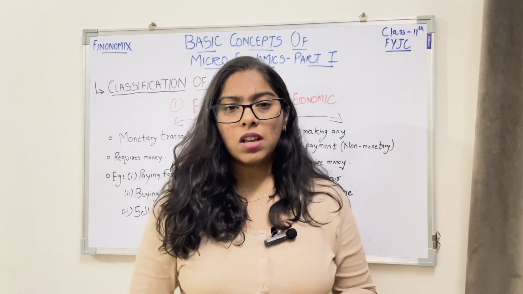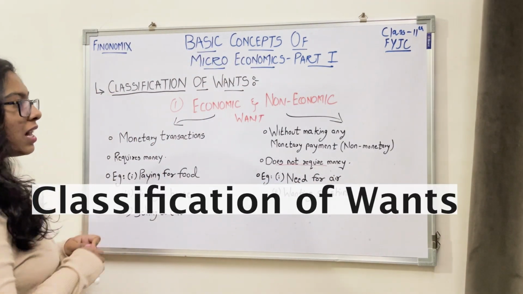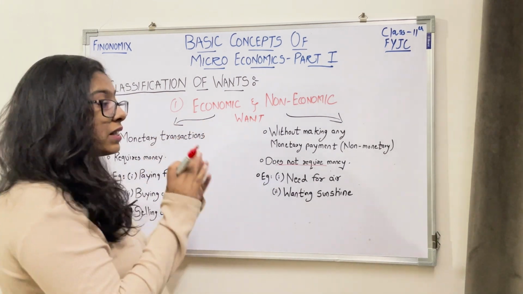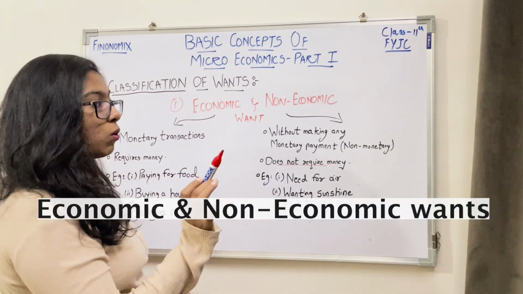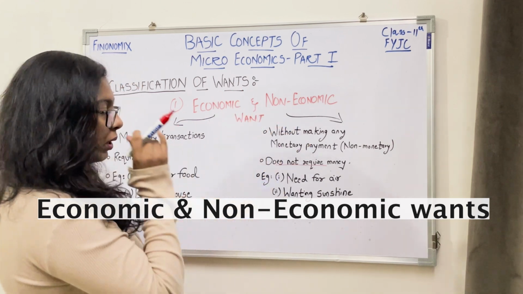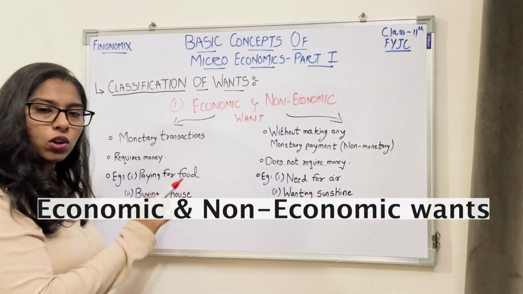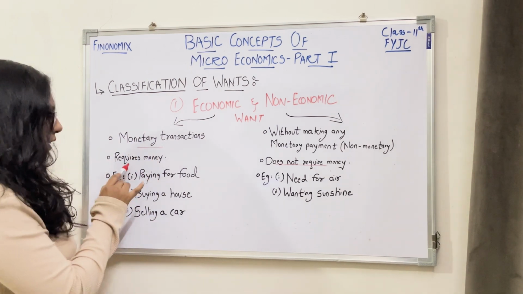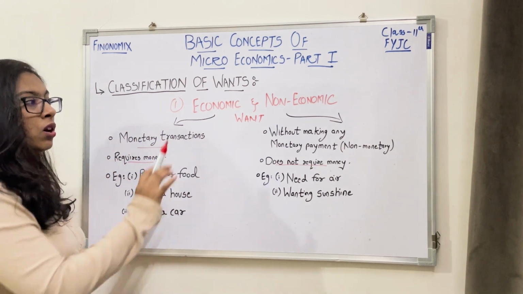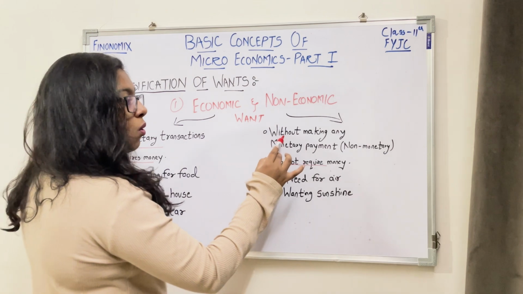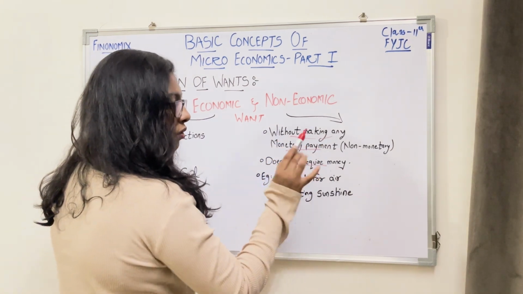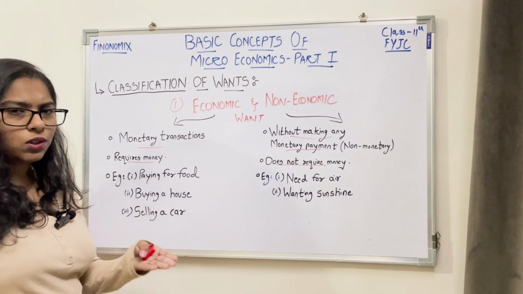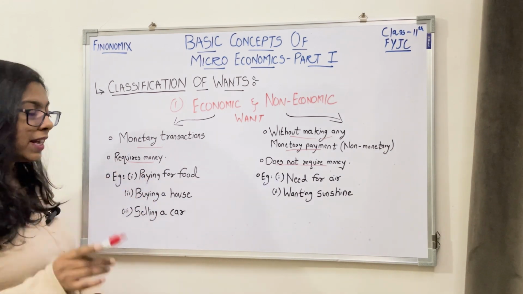In a previous video, we understood what is a want, why it is called a need, and its characteristics. Now let us look at its classification. The very first classification is that a want is categorized into an economic want and a non-economic want. As the name suggests, economic wants will have monetary transactions, or they will require money. Non-economic wants are without making a monetary payment, and they do not require money, right? Very easy to understand.